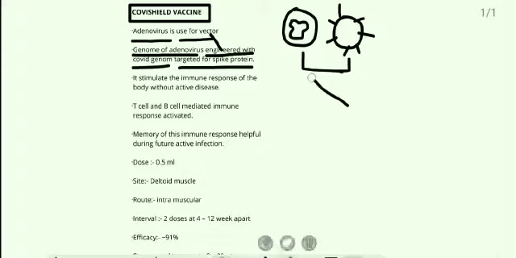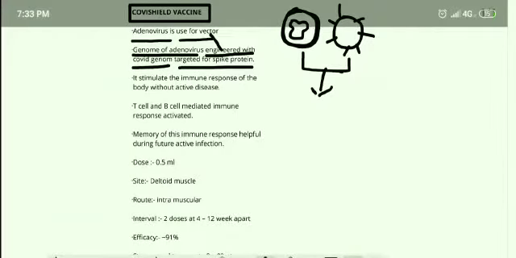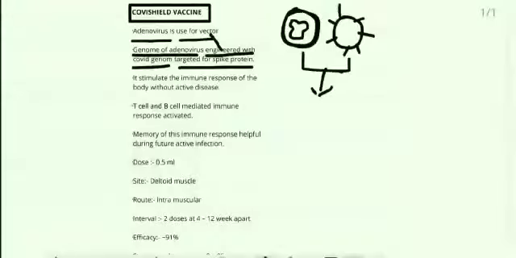What we are doing is engineering the spike protein genome along with the adenovirus.